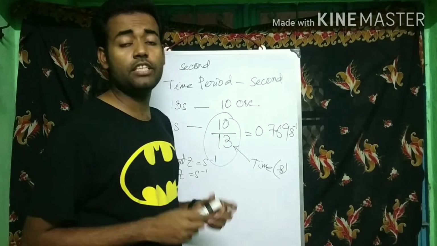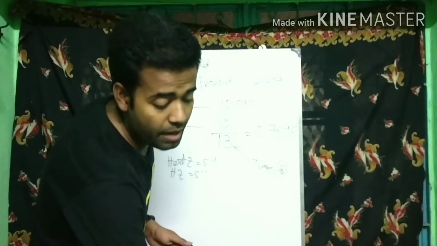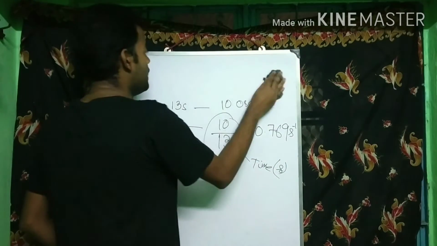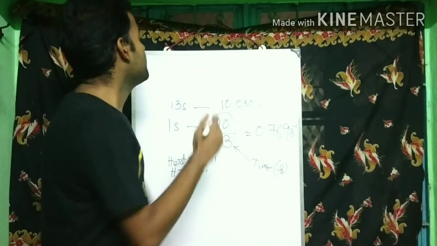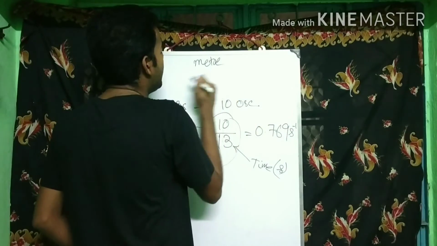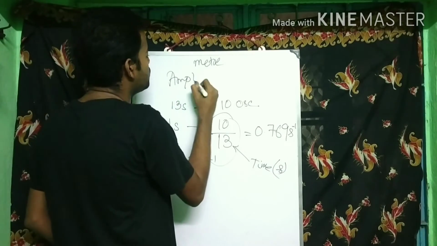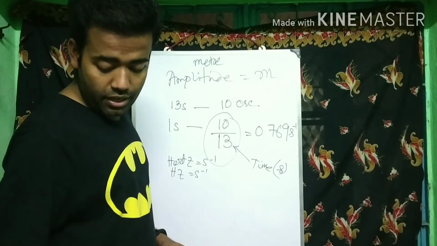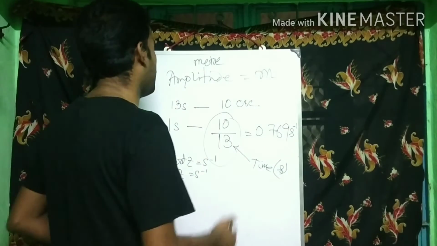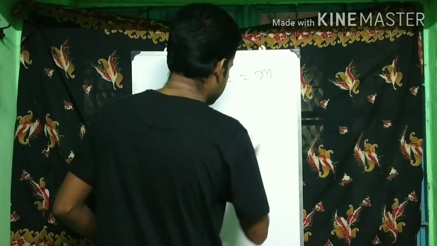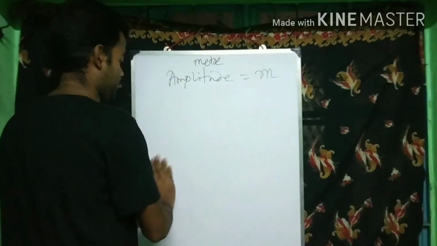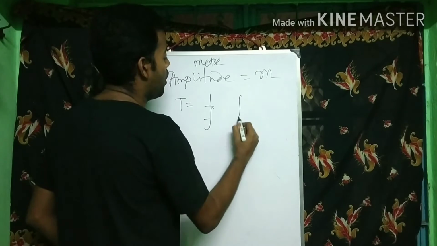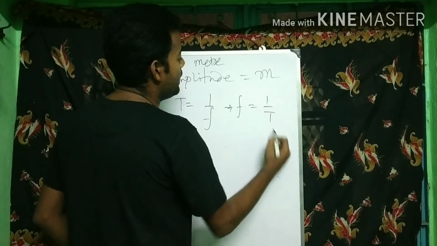Next is amplitude. The definition of amplitude clearly had the word distance or displacement associated with it. Now the SI unit of displacement is meter, so the SI unit of amplitude will also be meter. Next we have a formula which will be very important for you to do the numericals, that is, time period equal to 1 by frequency, or frequency equal to 1 by time period.